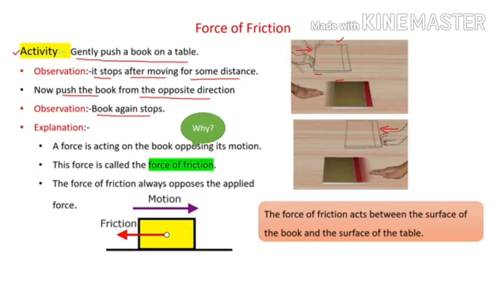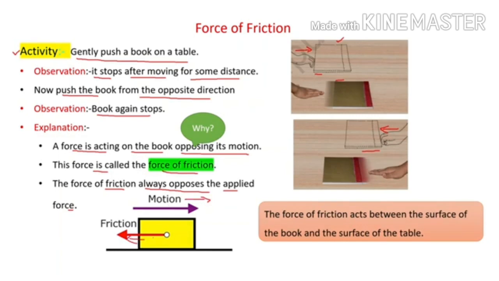We can explain that when we move the book in the same direction, then a force is acting in the same direction, so there is lesser force of friction. And when we move the book in the opposite direction, there is an opposing force known as force of friction. It always opposes the applied force.